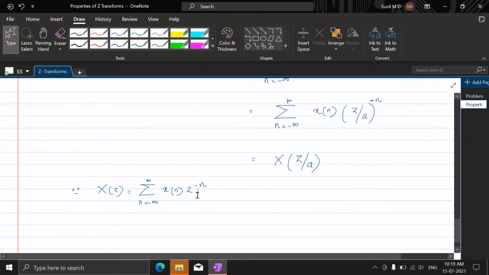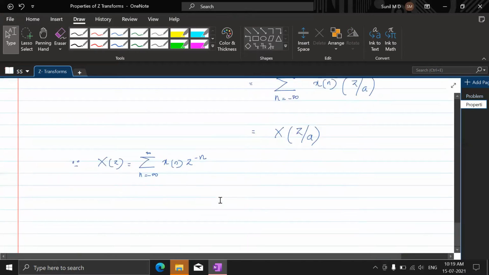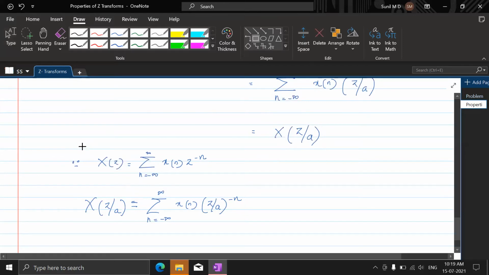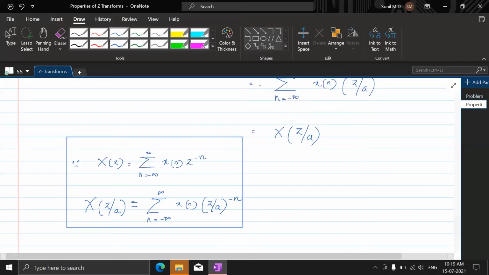Okay, so if in place of z you have z by a, what would this be? Suppose n ranging from minus infinity to plus infinity, x of n, in place of z I'll have z by a. Then your left hand side would be the z transform, x of z by a. That is what is done here. Understand? So keep this as the reference.